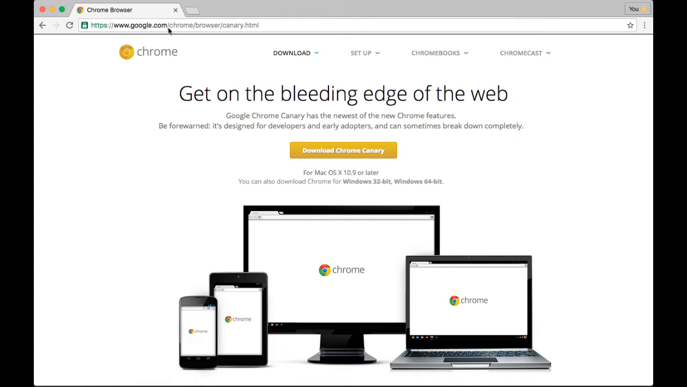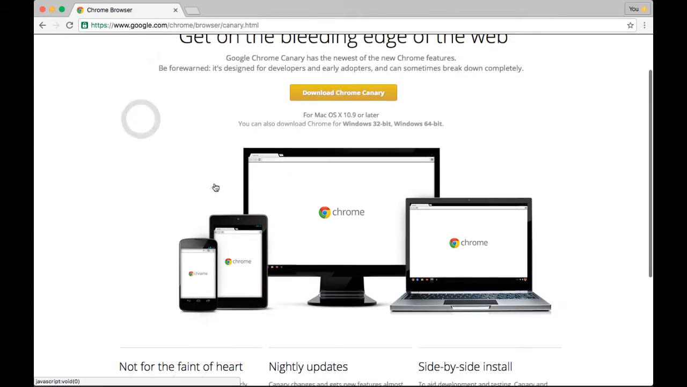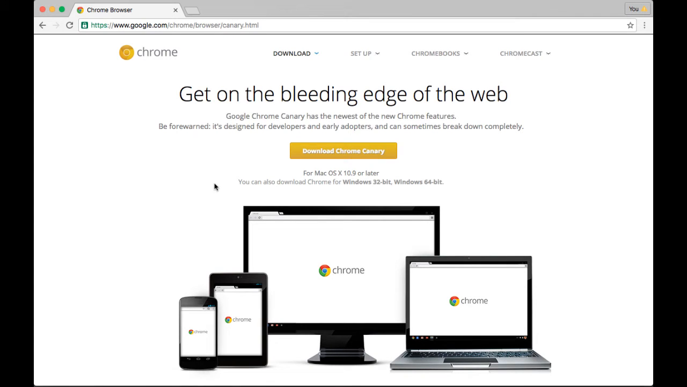You can go to google.com/chrome/browser/canary.html. And I recommend you go ahead and download that. It's going to have all the latest and greatest stuff. Especially, you'll see a lot of stuff shipping for DevTools before it'll make it to native.